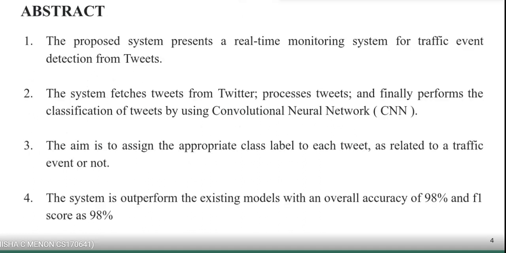So, what is our project? A system which collects tweets from users, applies various pre-processing steps, and then feeds them into a pre-trained CNN model to predict whether the tweet is traffic related or not. It also showcases the location of the tweet. This is done with the help of Twitter APIs as well as some geocoding techniques. The existing models are basically hardware models and machine learning models, and our system outperforms those with an overall accuracy and F1 score of 98%.